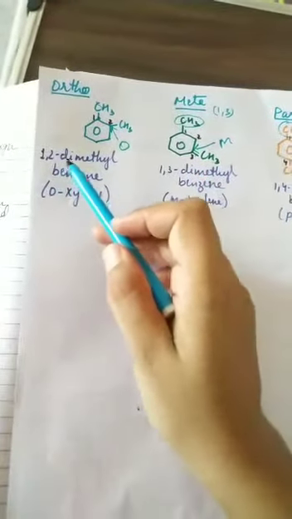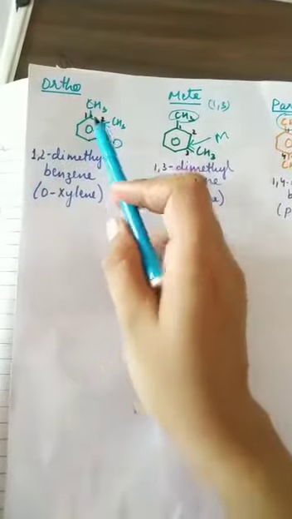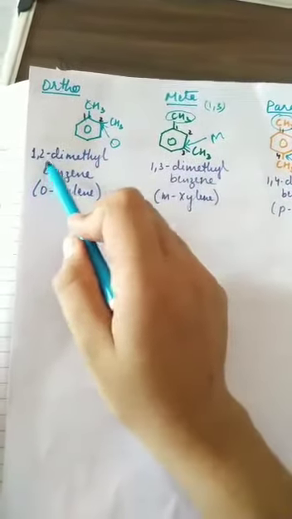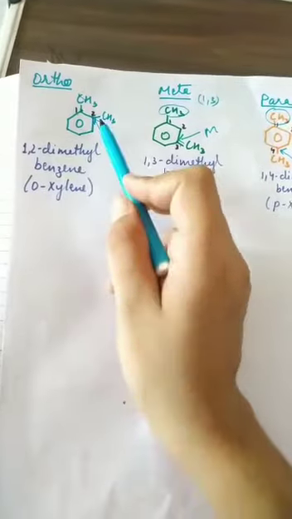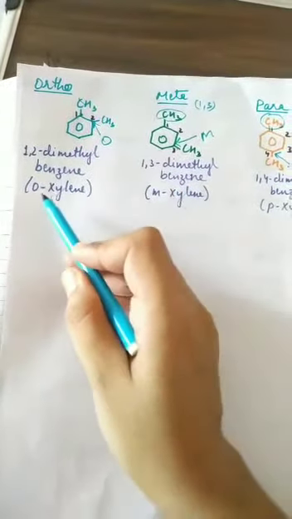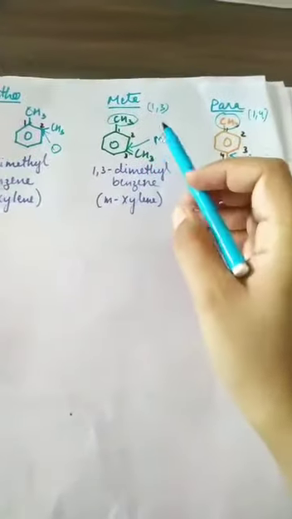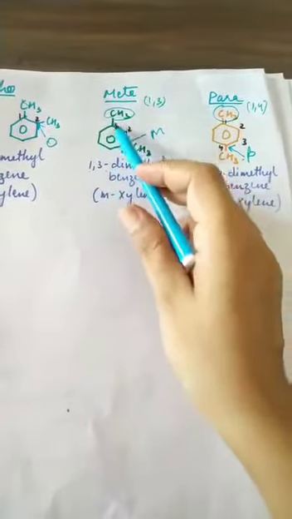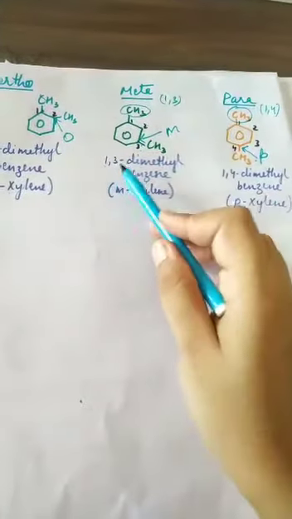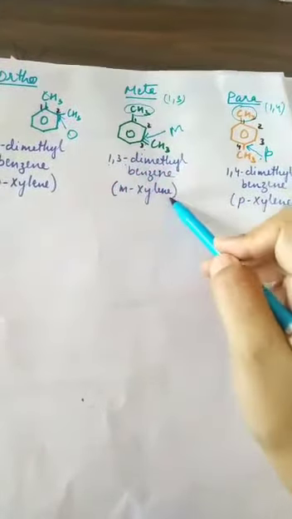You can write the name accordingly. Now in this we will write 1 and 2, 1, 2 dimethyl benzene. You can also write it as O-xylene. O-xylene means orthoxylene, right? In this you will write 1, 2, 3. So at the first and third position, dimethyl benzene. 2 methyls are present and this is a benzene ring. 1, 3 dimethyl benzene. You can also write it as metaxylene. And the third is 1, 2, 3, 4th. At the 4th position methyl is present, and first position, 1, 4 dimethyl benzene. You can also write it as paraxylene.